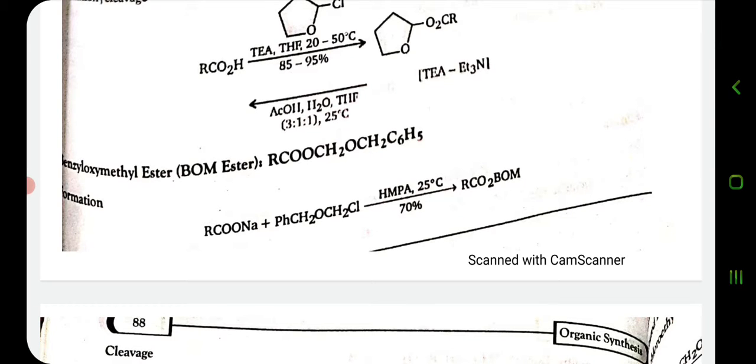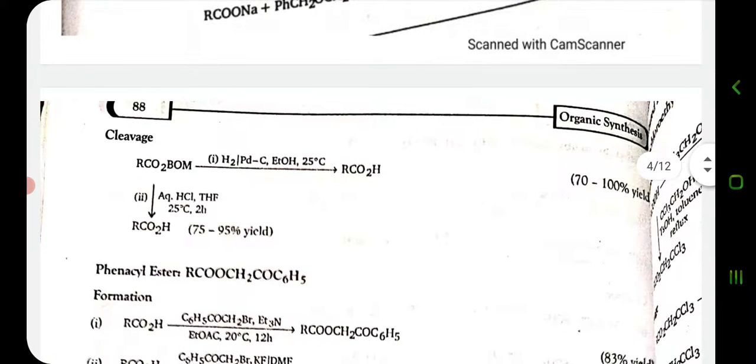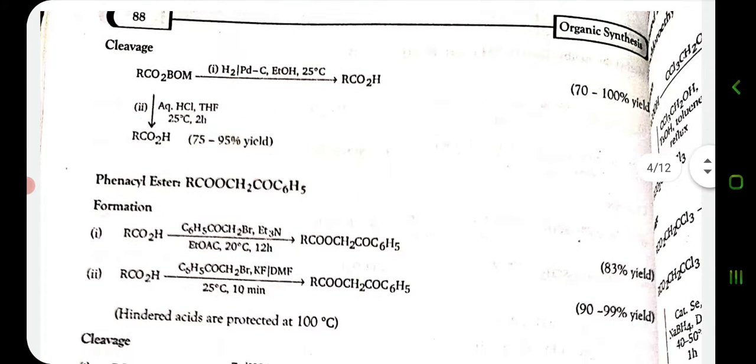Benzoyloxymethyl ester can be prepared from the carboxylic group, and in this manner the carboxylic group is protected, and similarly in this manner it is deprotected.